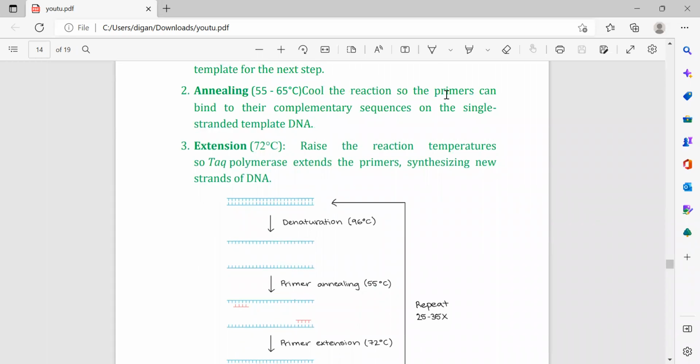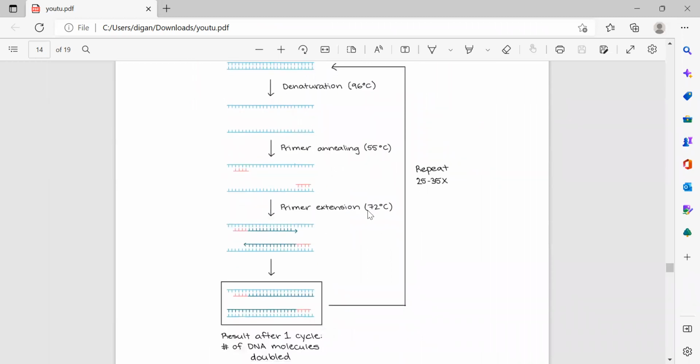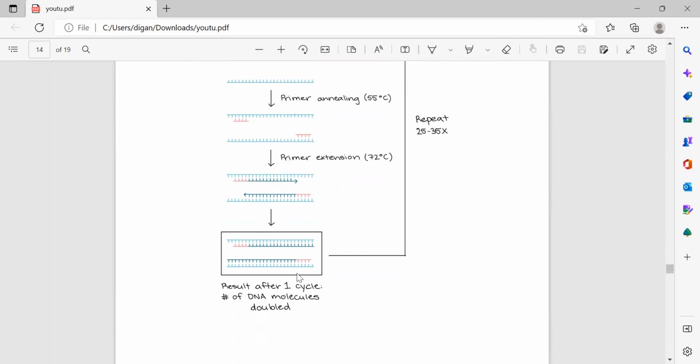Look, the primer can bind to a complementary strand, so in this case the primer binds with a complementary DNA strand. Then again it is heated to 72 degrees centigrade, then Taq polymerase helps the primer to extend towards both the complementary strands. So this is the primer, it extends like this, and this extends like this, and finally two daughter DNA strands are formed.